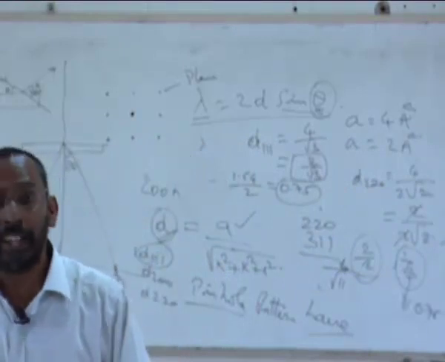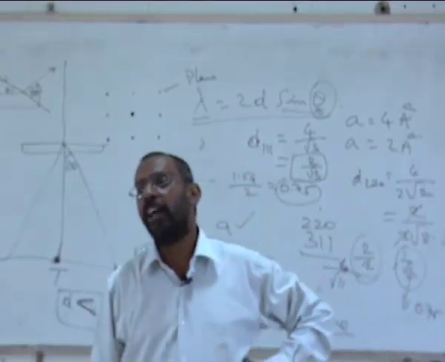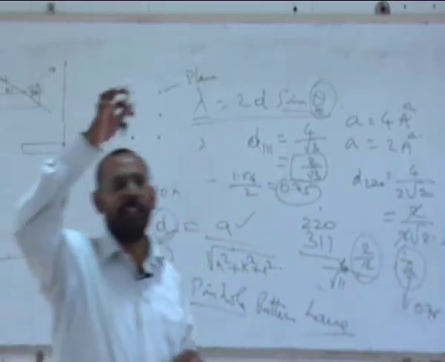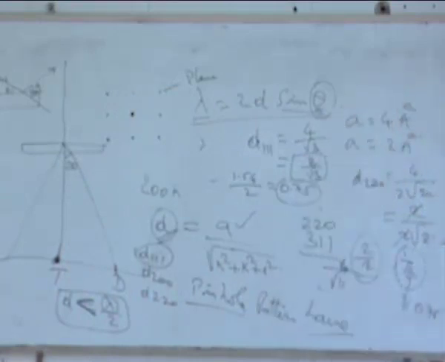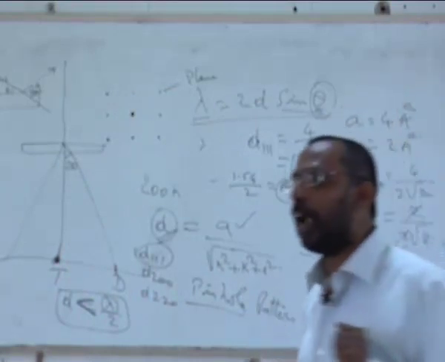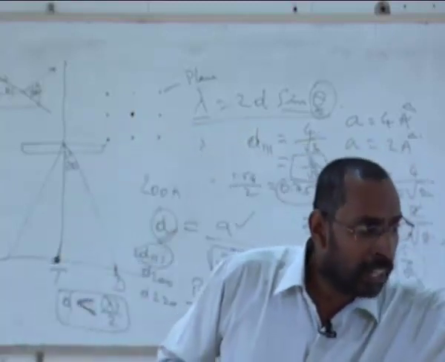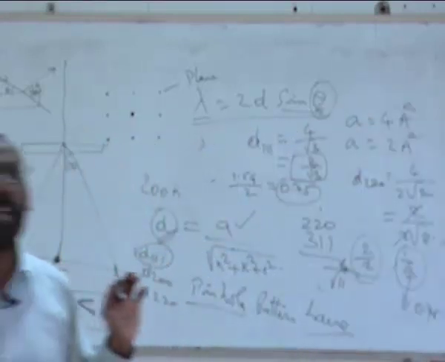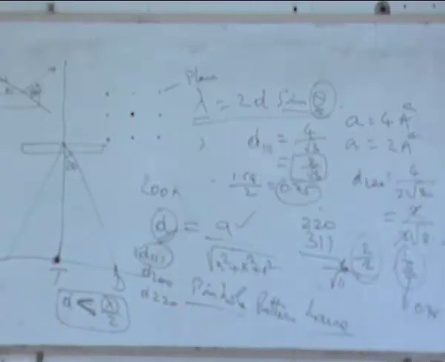These are problems, and that is the reason why, if you want to have more XRD peaks in an XRD, what do you do? My sample is fixed. I have an aluminum sample, let's say, whose lattice parameter is fixed. I want to get more peaks in my XRD pattern. Yes, lambda should be decreased. I should use a smaller lambda. So instead of copper K alpha, I go to molybdenum K alpha. Molybdenum K alpha is 0.7 angstroms.